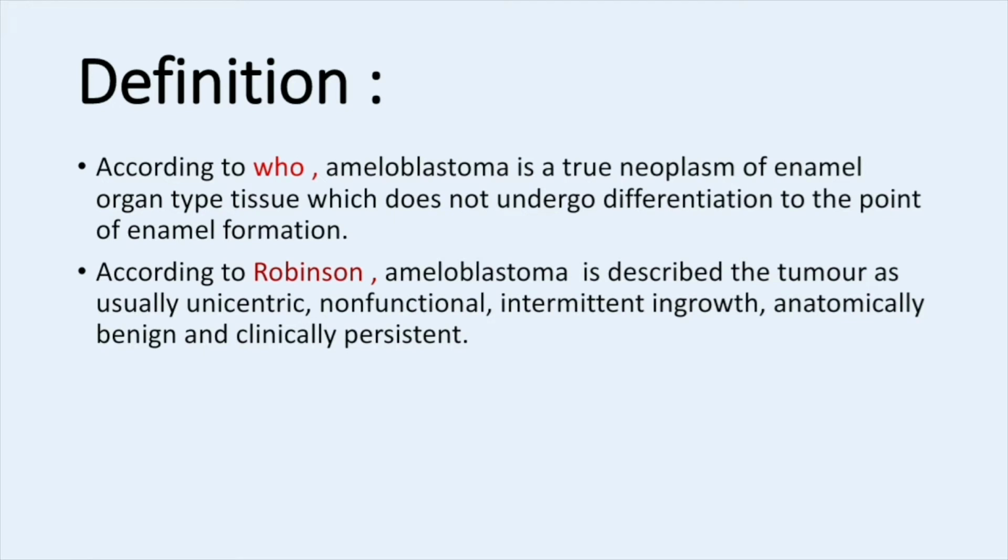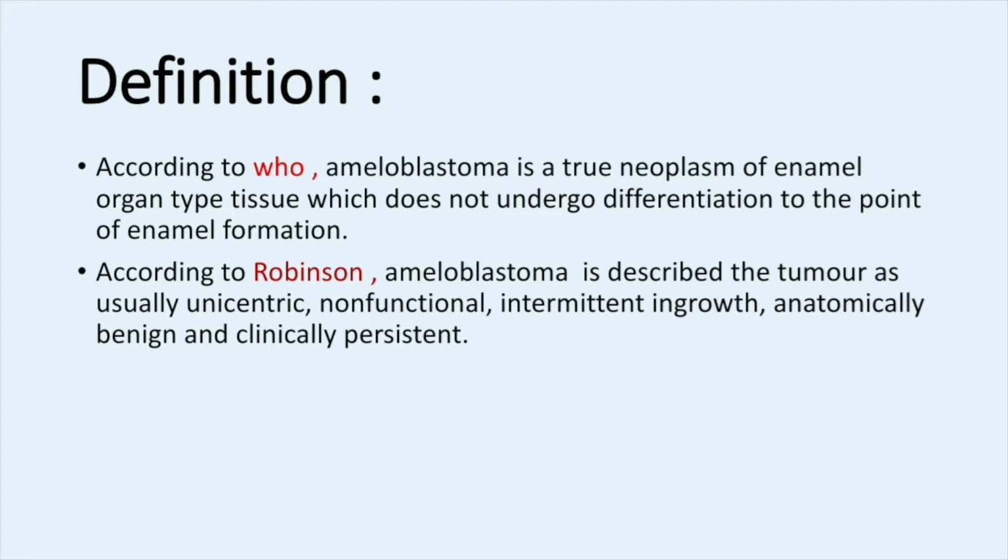Coming to the definition, there are two definitions. One is given by the WHO and one is given by Robinson. First, we will see the WHO definition. WHO states that ameloblastoma is a true neoplasm of enamel organ type tissue which does not undergo differentiation to the point of enamel formation.